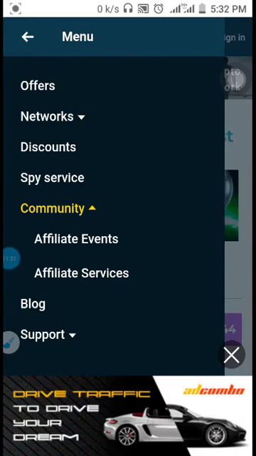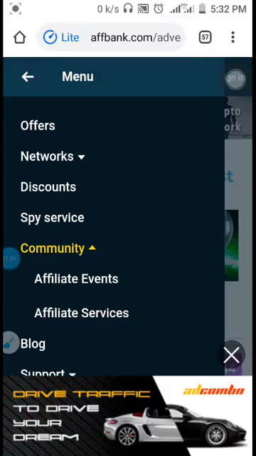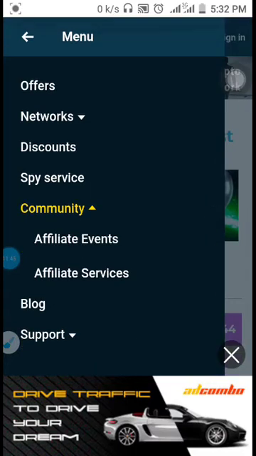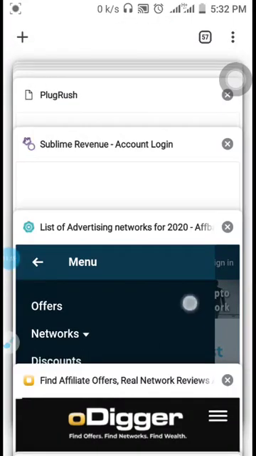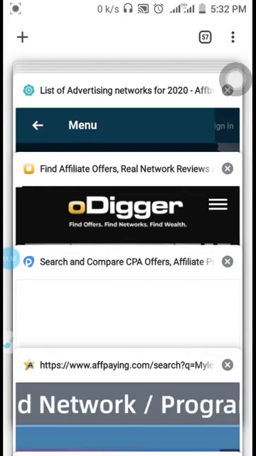Let me simply move to Odiga. So now I'm on Odiga. Odiga is one of the affiliate and CPA marketing research places where you do your marketing research before you dive into the network. I want to click on all networks. If you look at my screen here, you see a bunch of affiliate networks on Odiga.